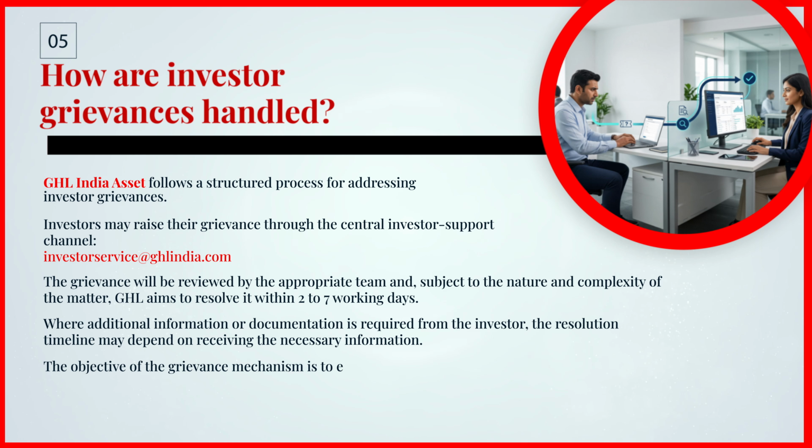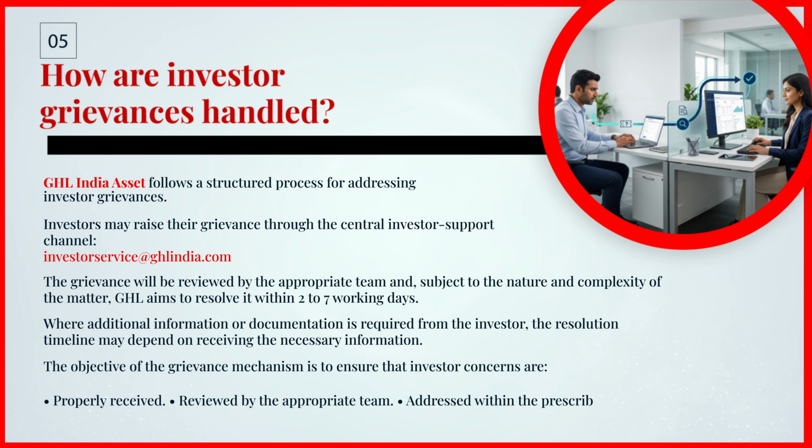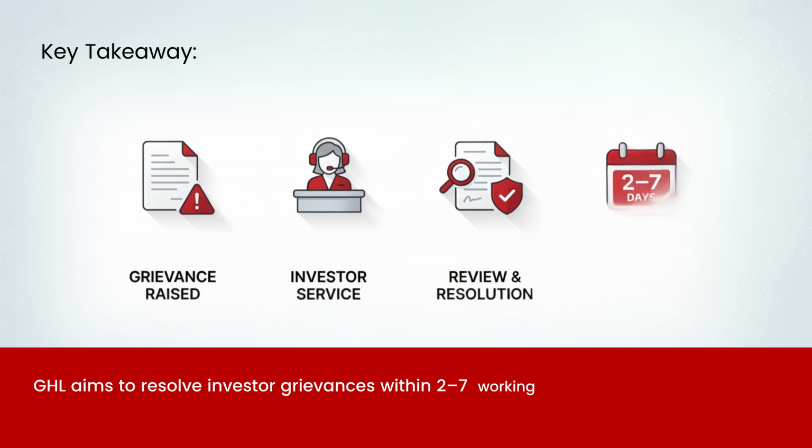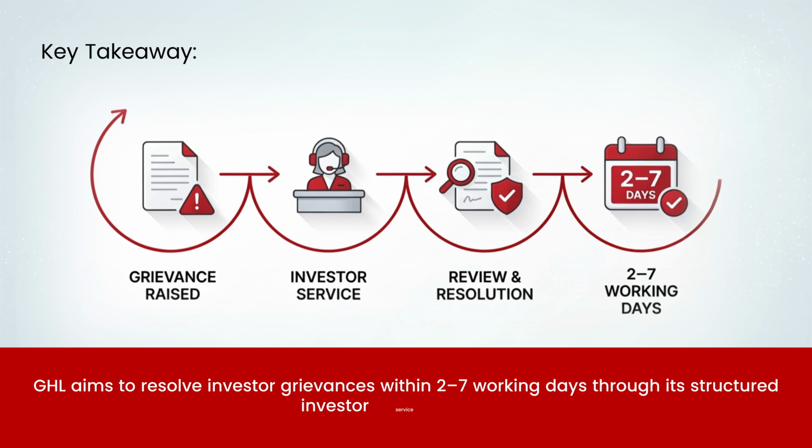The objective of the grievance mechanism is to ensure that investor concerns are properly received, reviewed by the appropriate team, addressed within the prescribed internal timeline, and communicated to the investor appropriately. Key takeaway: GHL aims to resolve investor grievances within 2 to 7 working days through its structured investor service process.